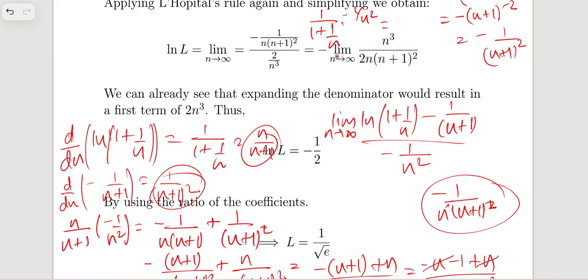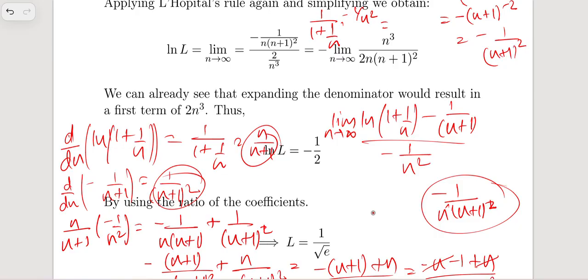So when n is tending to infinity, n cubed over n times n plus 1 whole squared, n cubed. Wait a second, I need to think about this a little bit. Okay, guys, I just figured this out.